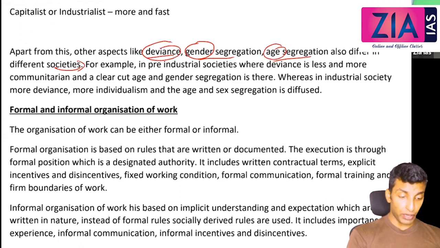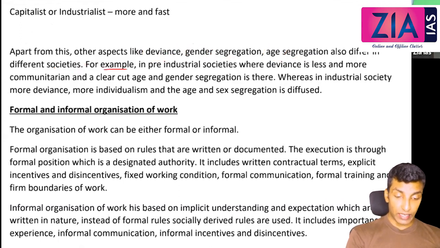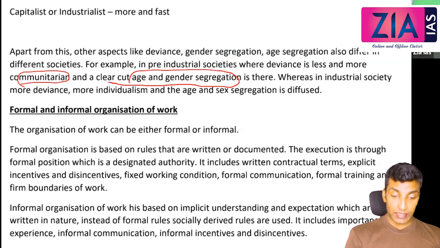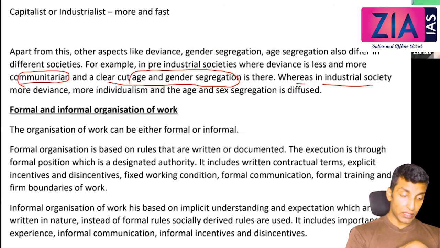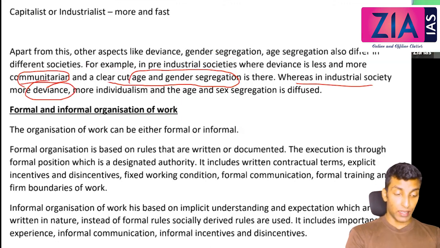For example, in pre-industrial society the deviance is less. Why is deviance less? Because conformity to norms and values is so strong, and it was more communitarian, and clear-cut age and gender segregation was there. Whereas in industrial society and present day society, there is more deviance because it is highly individualistic, with more individualism, and age and sex segregation is diffused.